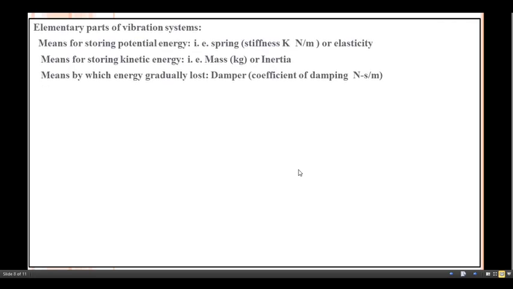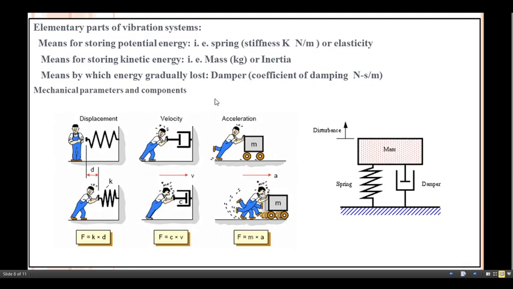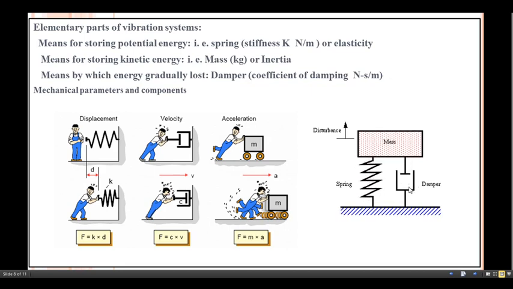Then, what are the elementary parts involved in a vibration system? If you look at this, a vibration system consists of mainly three parts. The first ones are the spring, mass and damper. What is the function of each parameter involved in that vibratory system?